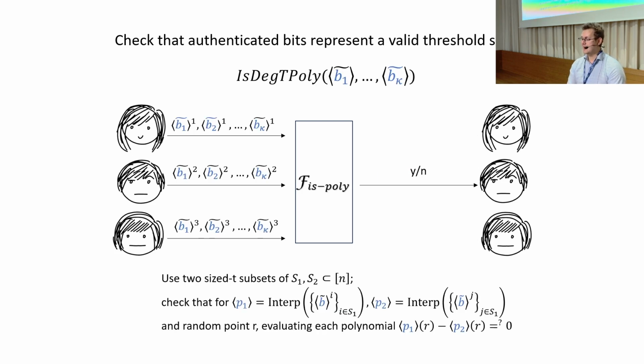As we have our authenticated bits, we need to prove that they are well-formed and indeed represent an appropriate threshold secret share. Our technique for this is fairly straightforward. We take two different size-T subsets of parties, and with each subset, we calculate the interpolation of their respective authenticated bits. This gives us two authenticated polynomials, each of degree T-1, as we desire.